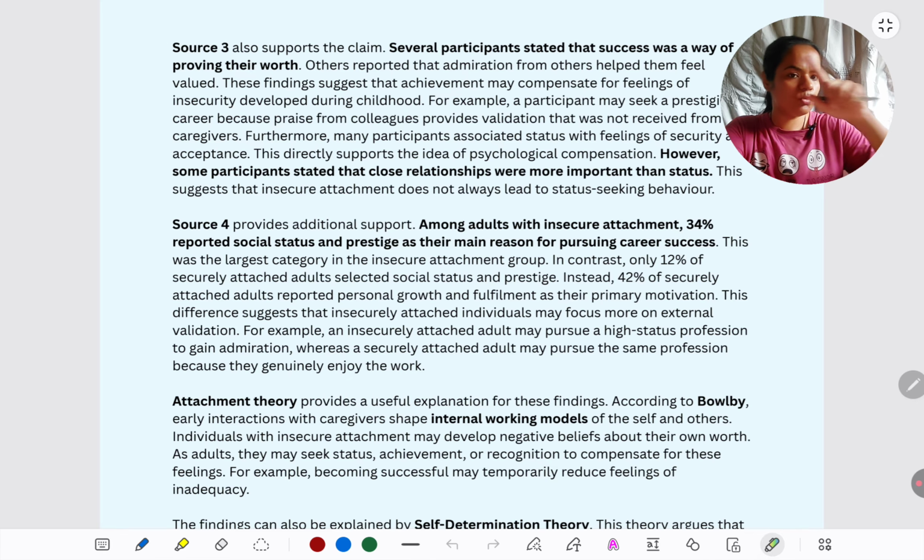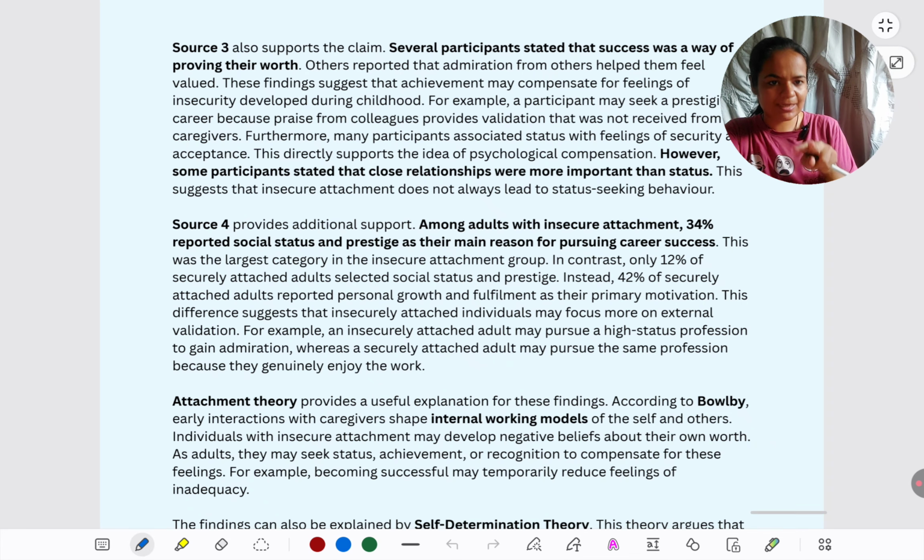Source 3, this is the qualitative one. Definitely, again, it aligns with the claim because the themes that have emerged are that insecure people are seeking status. But the problem is that a few of the participants, if we see the last theme in that source, have suggested that they are not seeking status also. So within the data only, there's conflict as to what people are seeking. Other limitations of the source I have put on later.